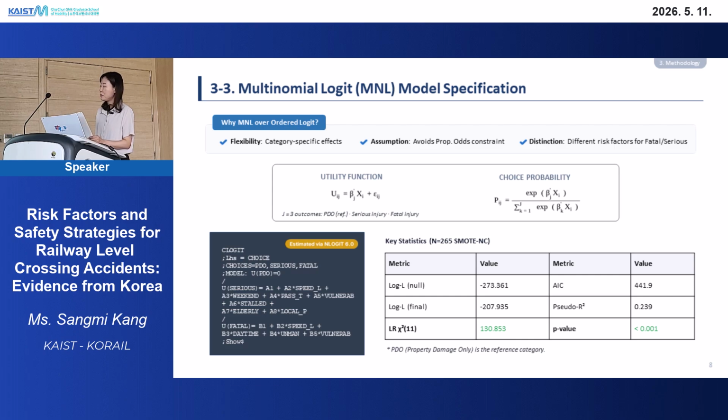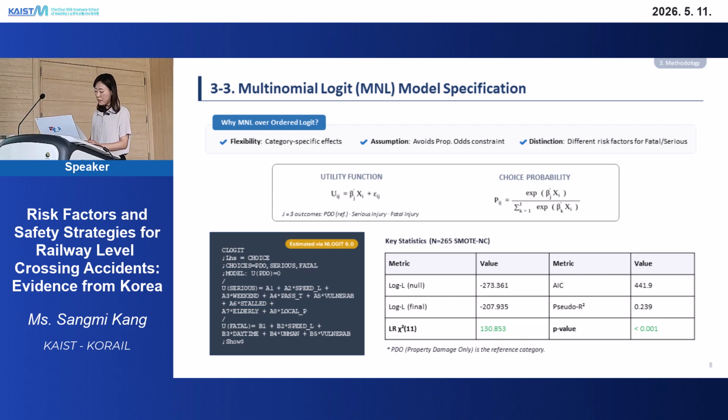For this study, I used a multinomial logit model. I didn't use ordered logit because it assumes the same risk factors affect all severity levels in the same direction. But I expected that a fatal accident might have completely different drivers than serious injuries. And the MNL model allows each severity level to have its own set of effects.